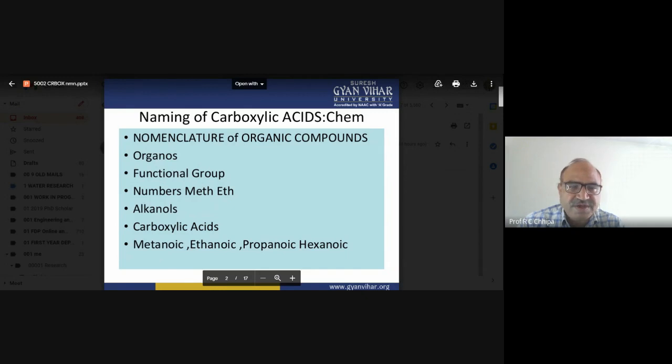So finally we get the carboxylic acid, carbon double bond oxygen, OH. So that will be what we get: CH3COOH, in this particular case ethanoic acid; CH3CH2COOH, propanoic acid; and then CH3CH2CH2CH2CH2COOH. So that is the six carbon atom carboxylic acid.